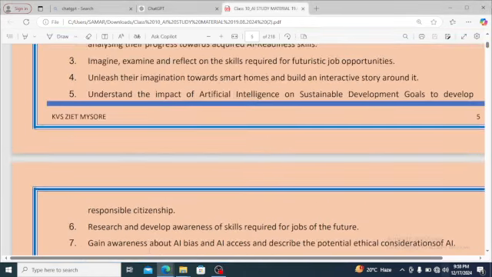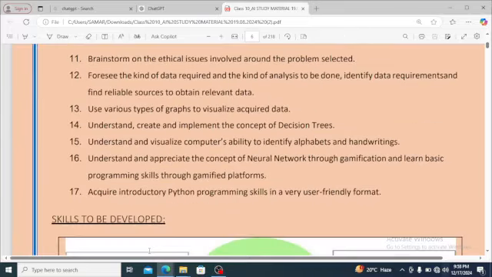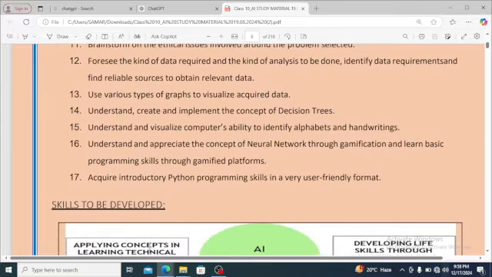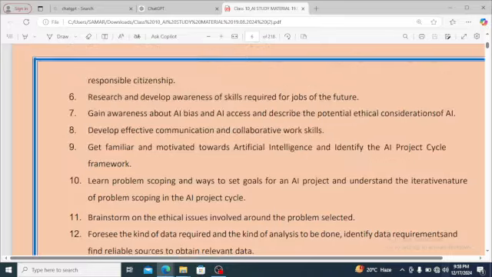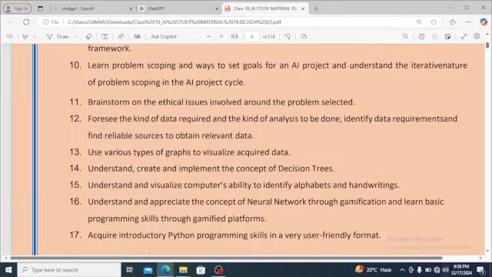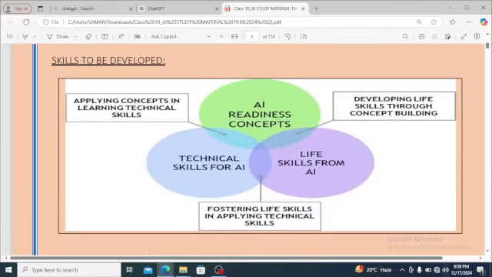You can see this is the same curriculum of CBSE, and half of the things I have already explained to you, what are the things there in AI. You can see this is a flow chart where you can see technical skills for AI, life skills from AI, life skills in application, technical skills, AI readiness concept. Readiness concept means we are using some apps which are ready to give us a response based on our input.